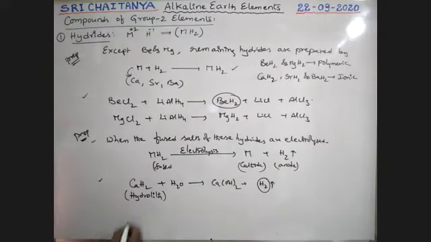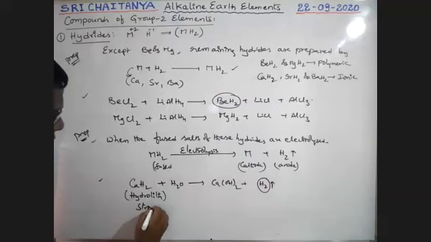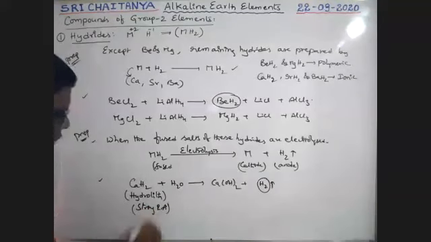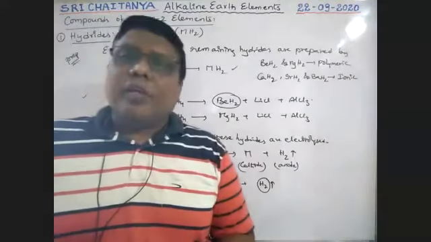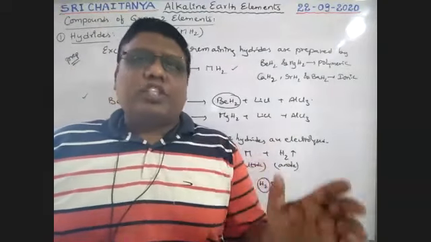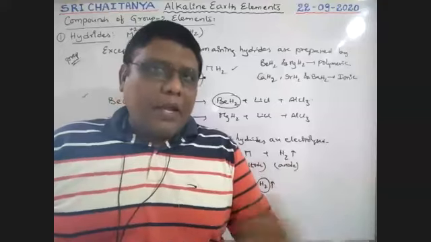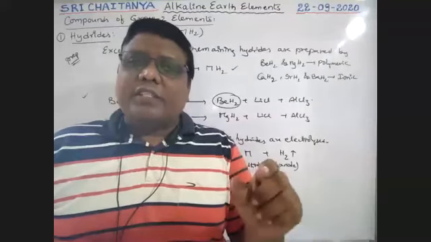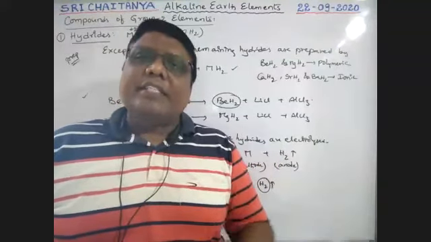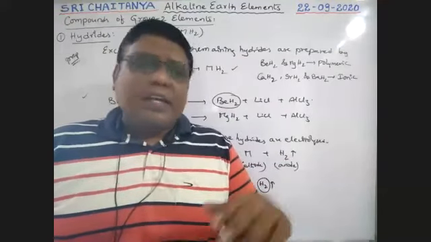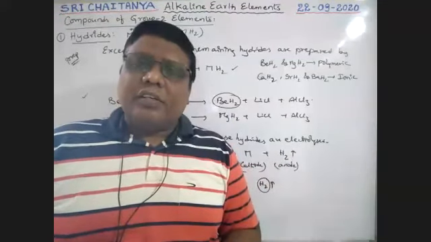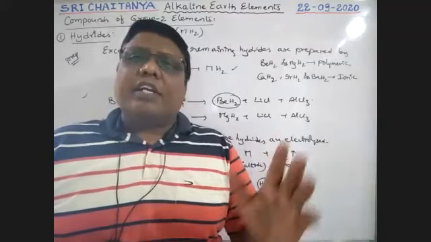It is a strong reducing agent also. This hydrolith is used for the transportation of hydrogen, that is, for the supply of hydrogen, because hydrogen is highly inflammable, boys, easy to combust. That is why transportation is difficult. So first of all, hydrogen reacts with calcium.